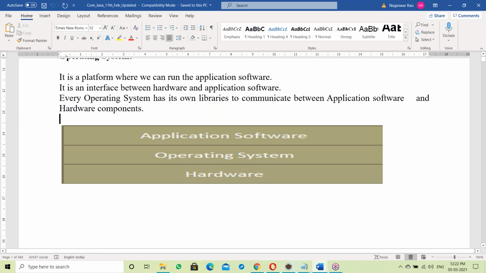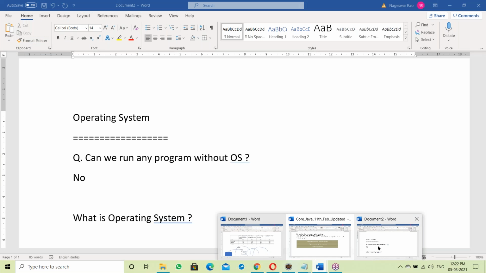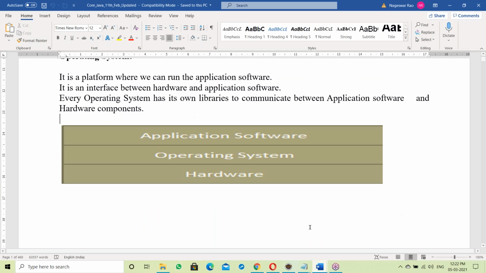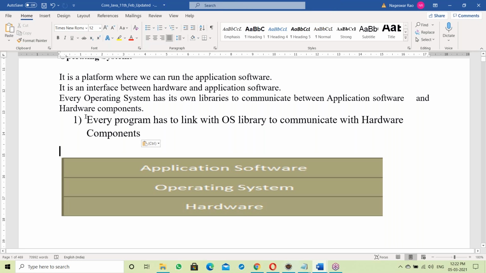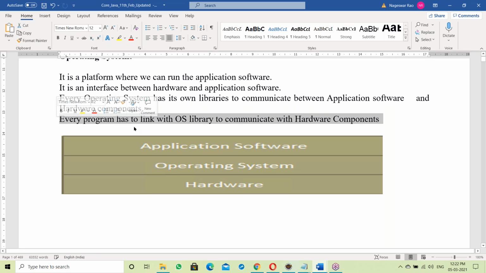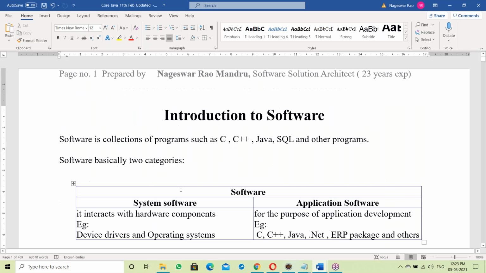Just one second, one more point is missing here. Every program has to link with the OS library to communicate with hardware components. Fine. On top of the hardware is the OS, and on top of it the application software.